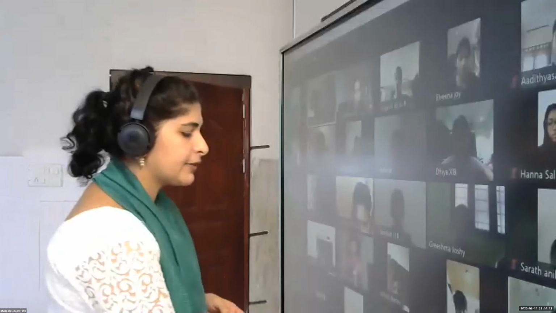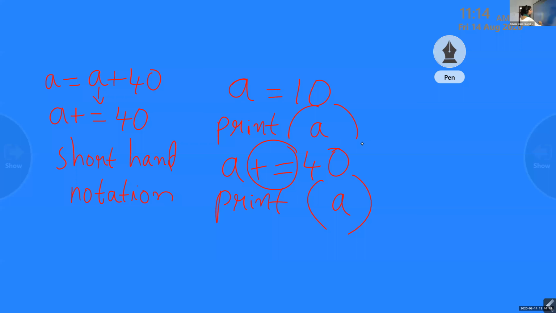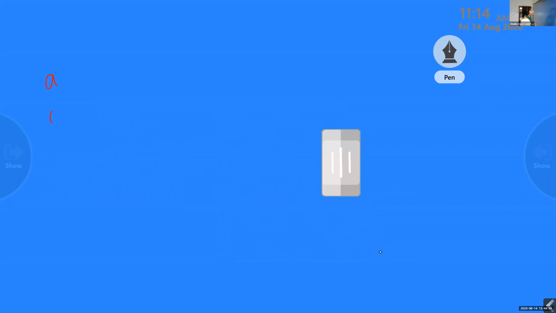So the different data types available in Python are, what is the first data type? Int. Int stands for integer. Float stands for floating point number.